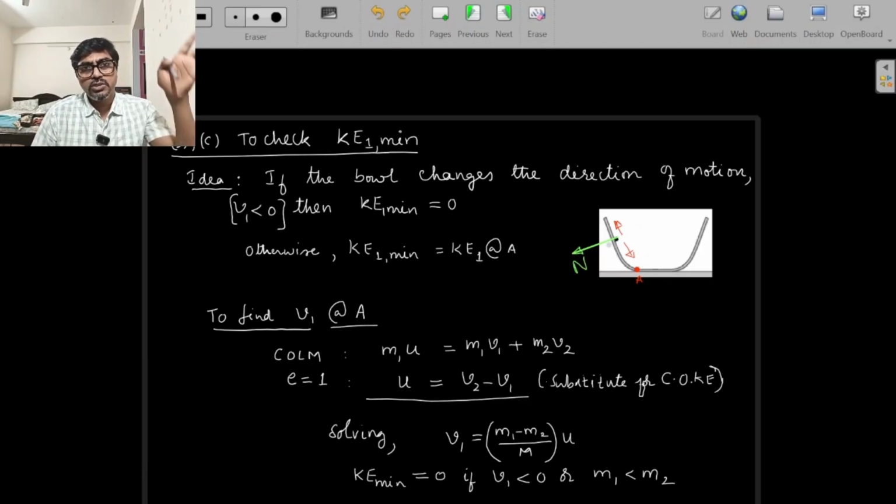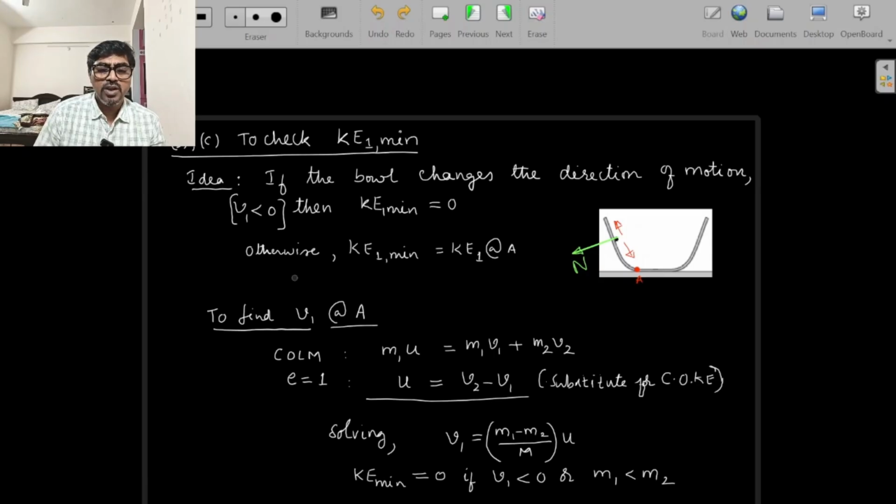So throughout the motion of the block on the left wall, the normal reaction will have a horizontal component only to the left on the bowl. That's why the bowl will continue to slow down if it continues to move in the same direction. By the time it reaches point A, that's where you will have the minimum kinetic energy for the bowl. If it is not 0, the minimum kinetic energy occurs when the block reaches point A during its up and down journey.